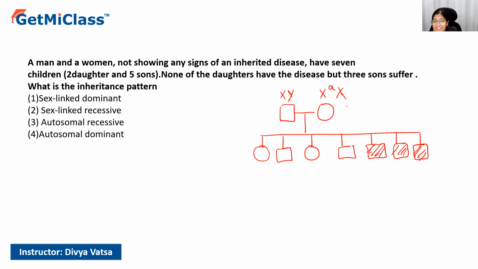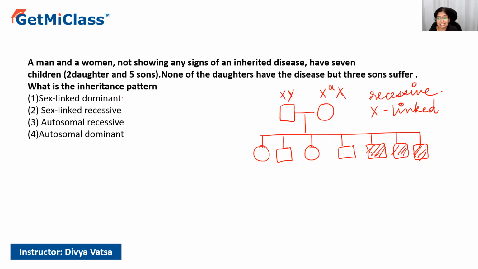Since it is the carrier of the disease, one thing we know for sure is that it is a recessive disease. Now, if all the males are suffering from this and none of the females, that means it is showing crisscross inheritance. That means it is an X-linked disease. So we can also call it X-linked or sex-linked recessive. Let's have a look at the options.